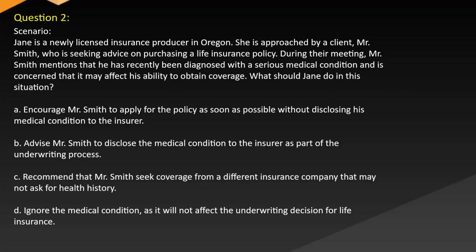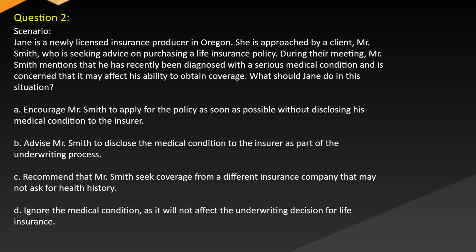Question 2. Scenario: Jane is a newly licensed insurance producer in Oregon. She is approached by a client, Mr. Smith, who is seeking advice on purchasing a life insurance policy. During their meeting, Mr. Smith mentions that he has recently been diagnosed with a serious medical condition and is concerned that it may affect his ability to obtain coverage. What should Jane do in this situation?